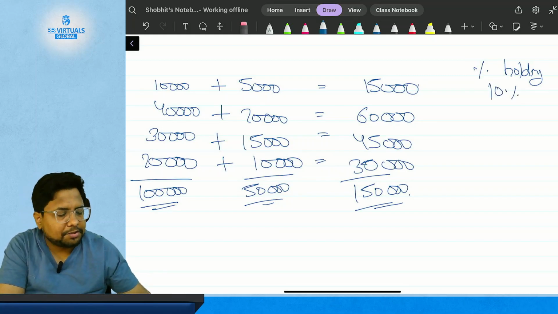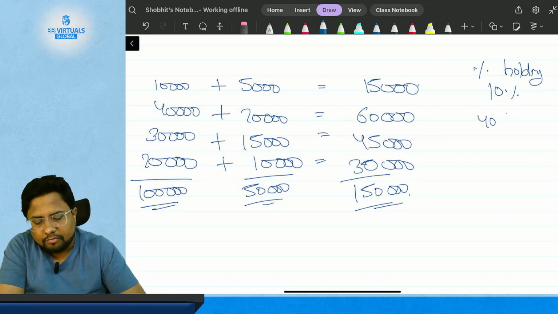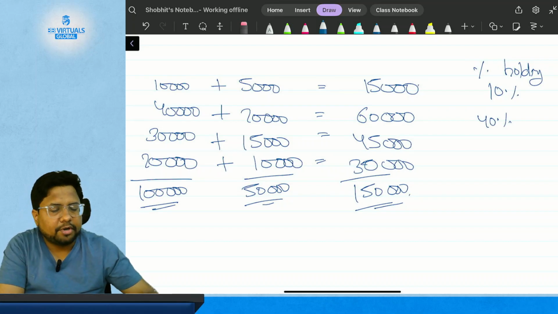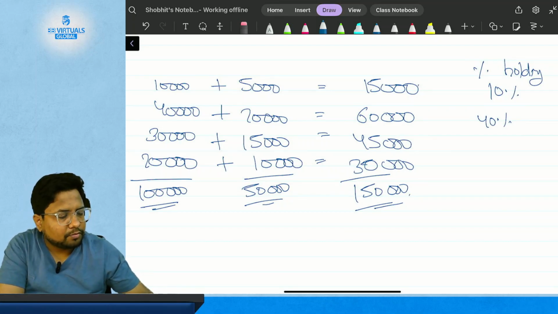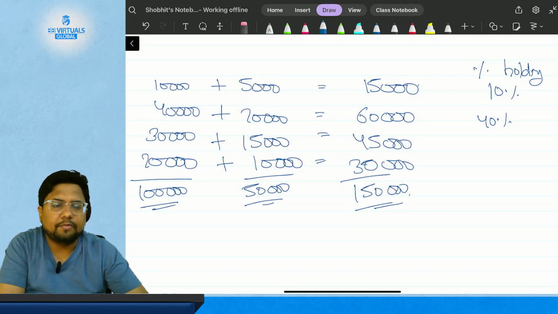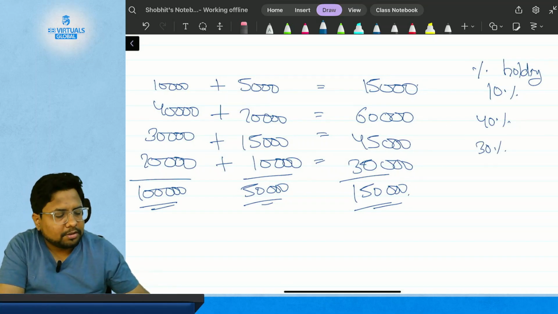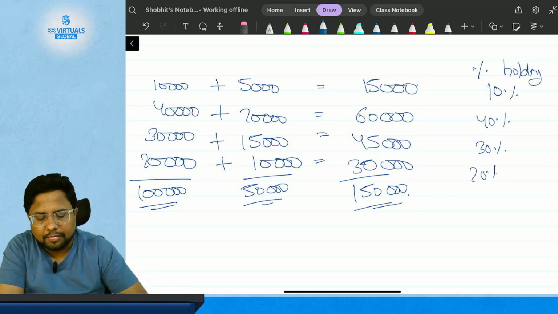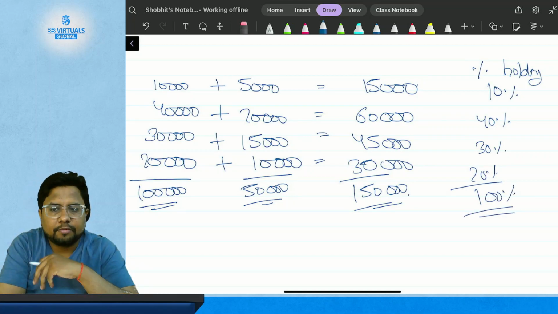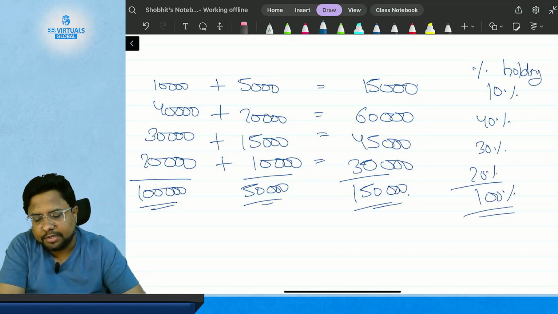Then 60,000 divided by 1,50,000, the holding will be 40%. Then 45 divided by 150, the holding will be 30%. Then 30 divided by 150, the holding will be 20%, which is a total of 100%. So this is the holding.